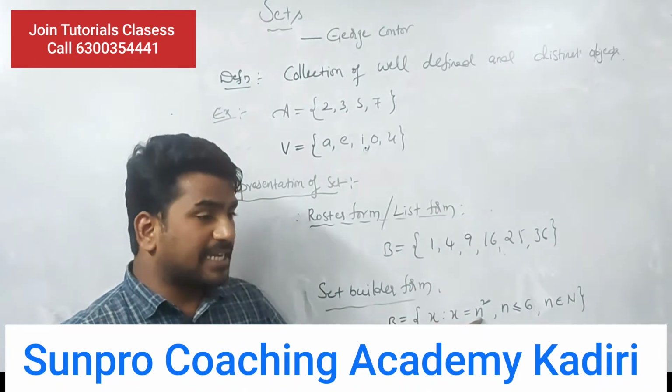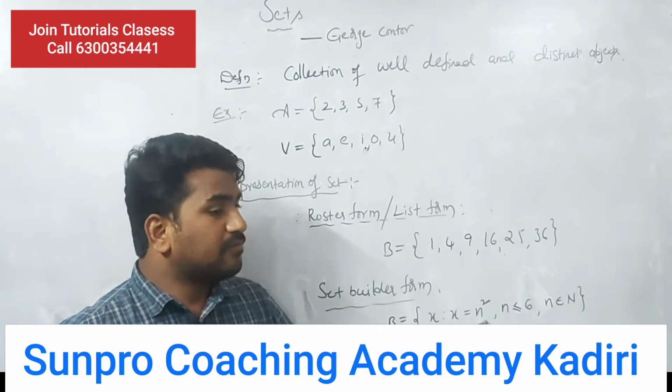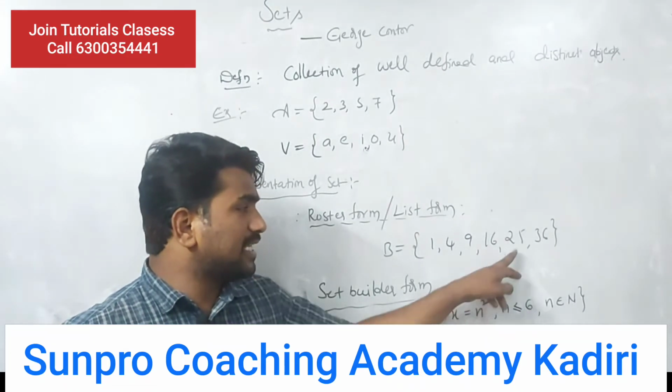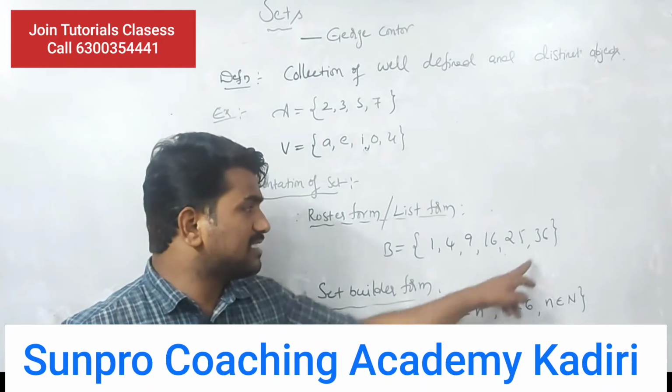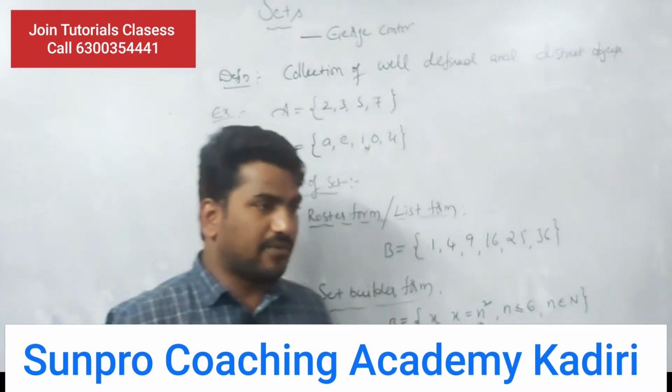In place of n I am taking 3: 3 square is 9. In place of n I am taking 4: 4 square is 16, 5 square is 25, and 6 square is 36. Do you understand or not? This is the set builder form.